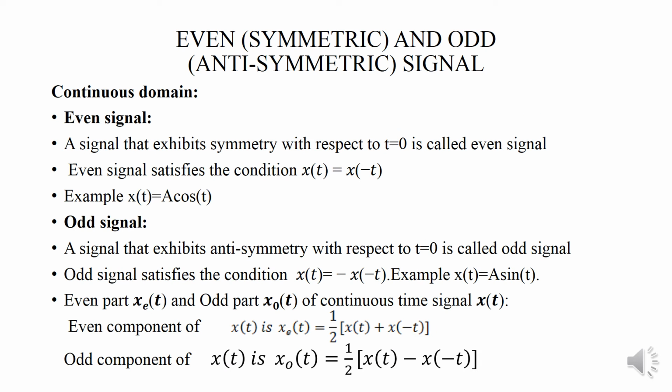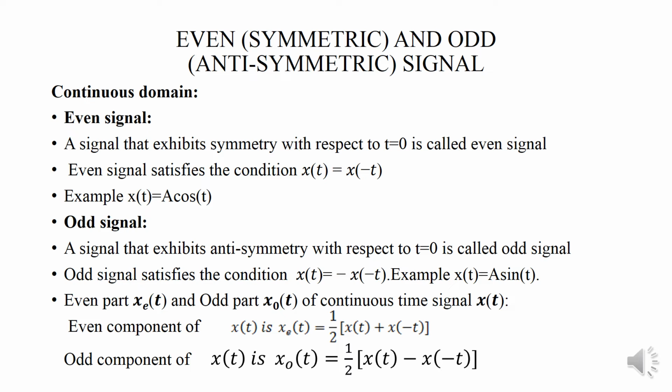Now next one is even and odd signal. An even signal is otherwise said to be symmetric, and an odd signal is said to be antisymmetric. In the case of a continuous time even signal, a signal that exhibits symmetry with respect to t equal to 0 is called an even signal, and it satisfies the condition x of t equal to x of minus t. For example, x of t equal to A cos t is an even signal. An odd signal is a signal that exhibits antisymmetry with respect to t equal to 0, and the condition to be satisfied is x of t equal to minus x of minus t. An example of an odd signal is A sin t.